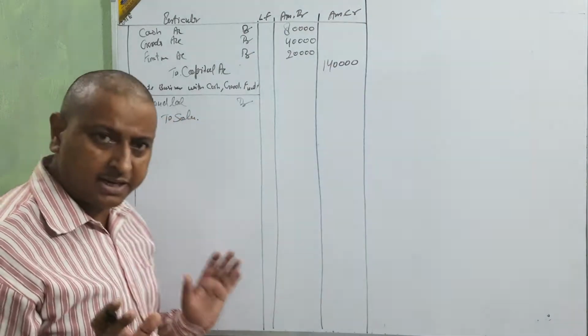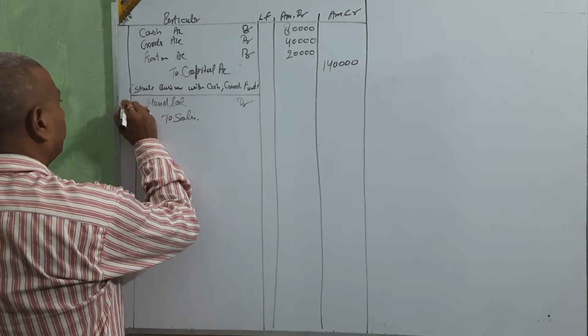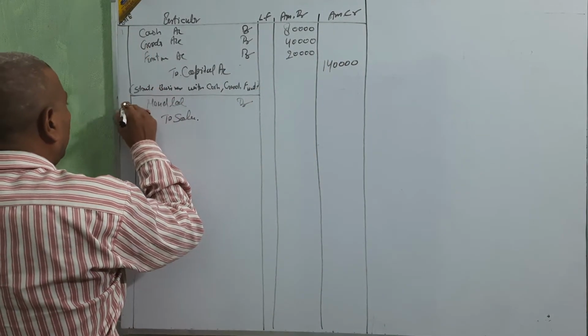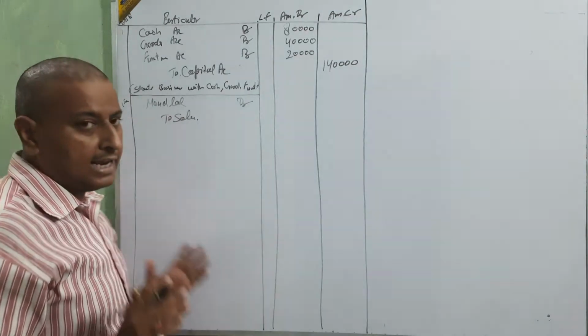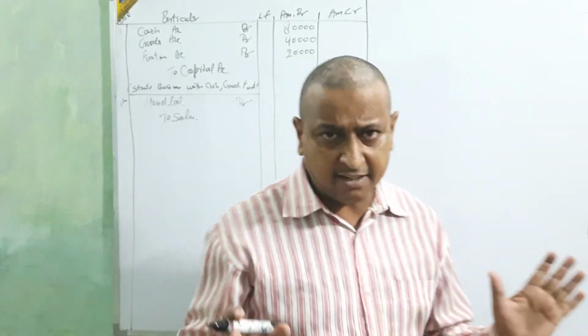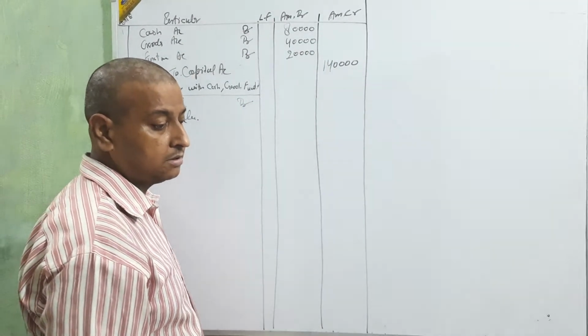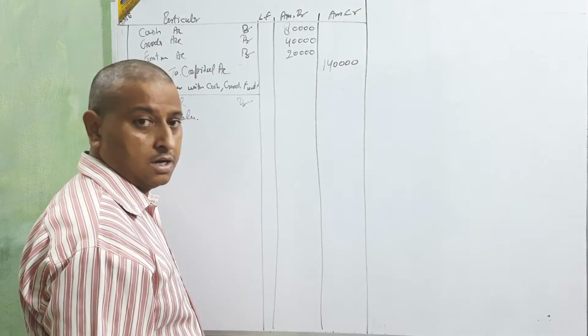The date is June 2. Nandlal debit to sales is clear because you are going to sell.